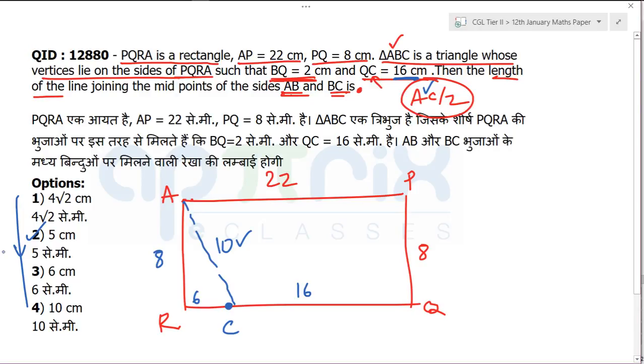How many of you are getting it very easily now? But understand, you can waste a lot of time in the exam by fixing point B, because it will give you multiple possibilities. You can fix B here also, you can fix B here also. But in all conditions, there will be a triangle made where AC will be fixed. If AC is fixed, AC by 2 is going to be the answer that I'm looking for. Hope everyone is getting it.